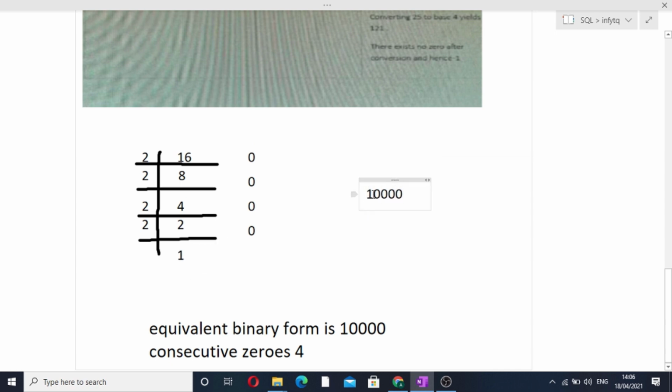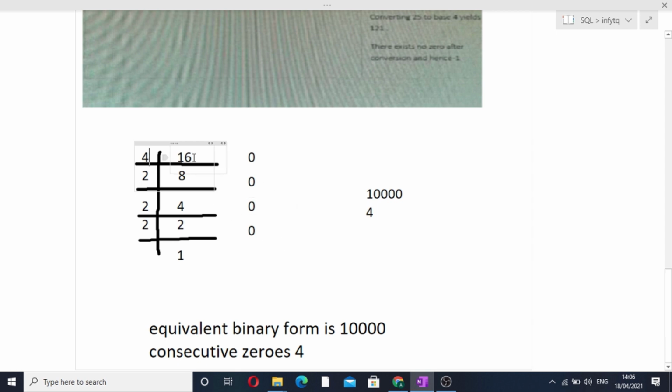Now this is the string we have obtained. In this particular string we have to find the consecutive zeros. So consecutive zeros are 4. There are a total of 4 consecutive zeros present in this particular string. So similarly, this was an example of converting 16 into base 2. If you have to convert 16 into some other base, you can simply do that by replacing this 2 with that number. Okay, so this is how a base is calculated.